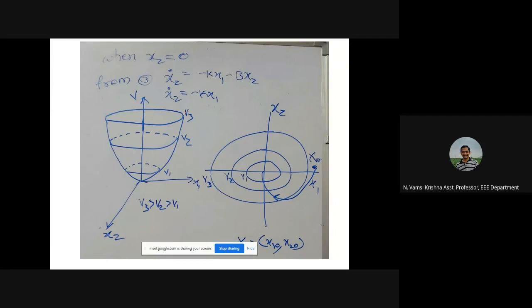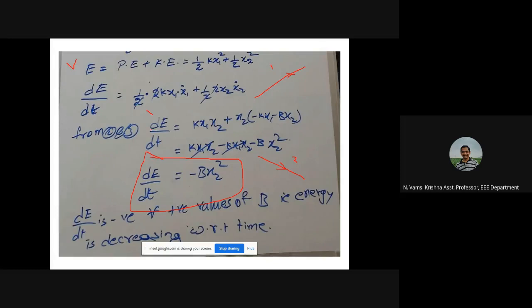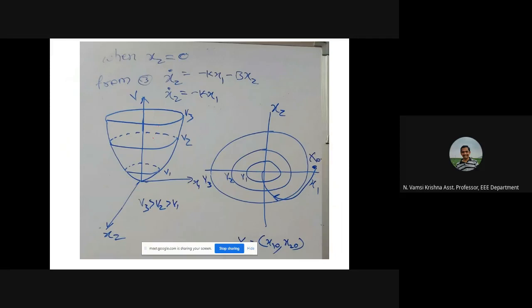As time proceeds, what is happening? The magnitude is decreasing. V అంటే ఏంటి, energy expression ఇప్పుడు something equal to half, ఈ V దేని రిప్రజెంట్ చేస్తుంది? ఈ ఎలిప్స్ రేడియస్‌ని రిప్రజెంట్ చేస్తుంది మ్యాథమెటికల్‌గా. Okay, so if this V value is decreasing with respect to time, these are the ellipses which are representing the total energy, and finally they are reaching this 0 point where x1 is 0 and x2 is 0. This is the equilibrium point. It is reaching this state if the system is stable.